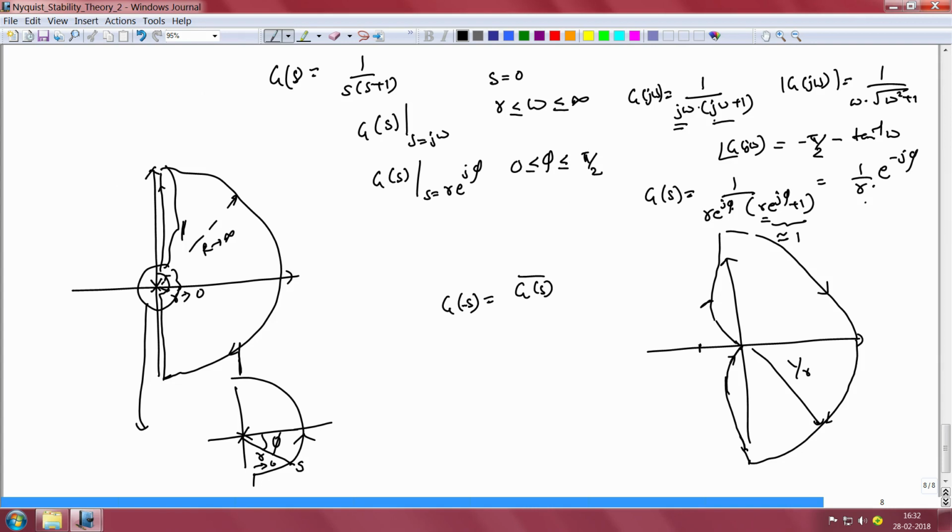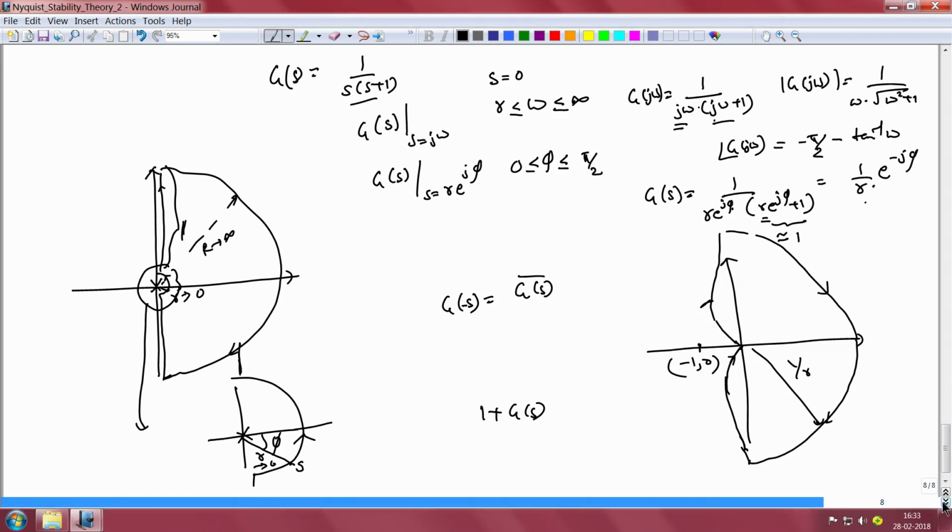And we see that this curve always avoids the point minus 1 comma 0, and we have no open loop poles on the right half of the complex plane. So, for our closed loop system 1 plus g of s, the zeros of 1 plus g of s will always be on the left half of the complex plane. So, our closed loop system will always be stable. We will look at one final example.